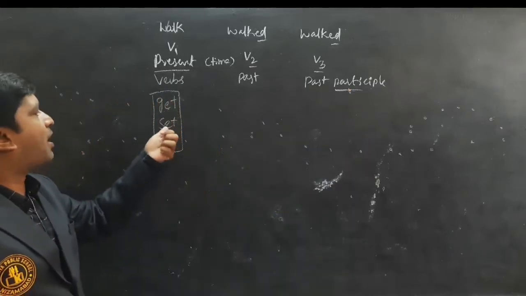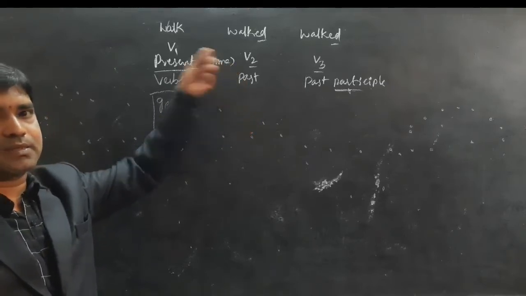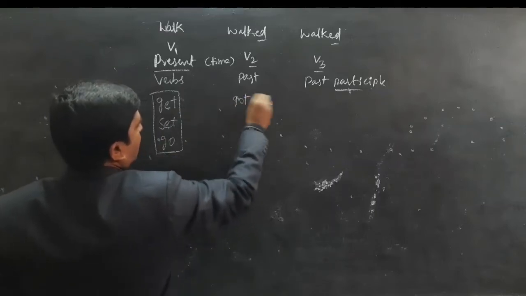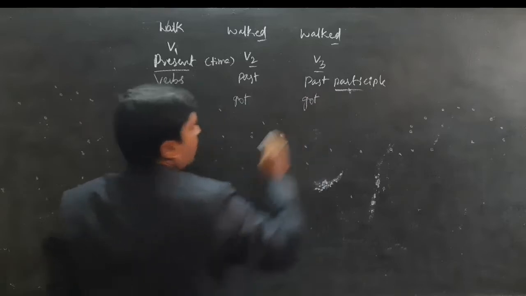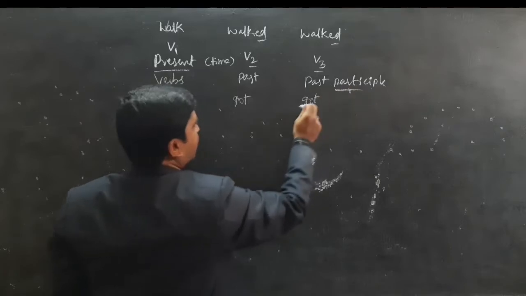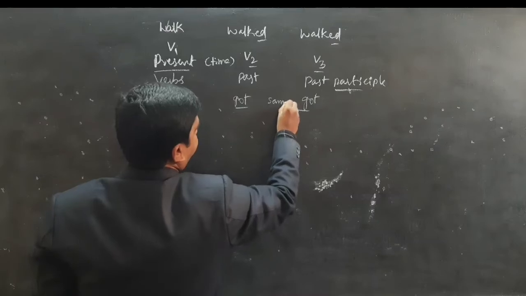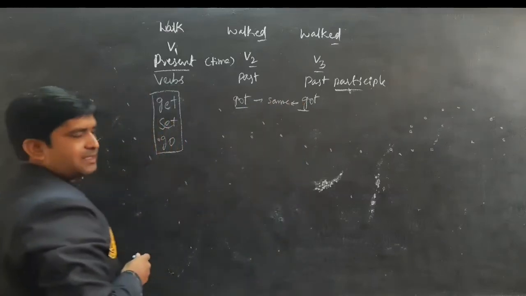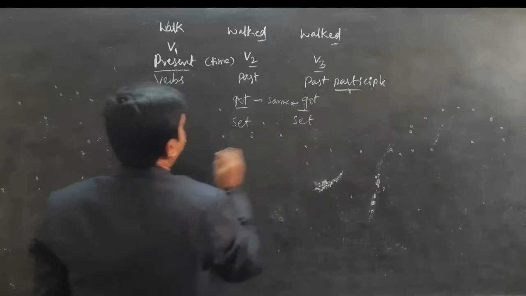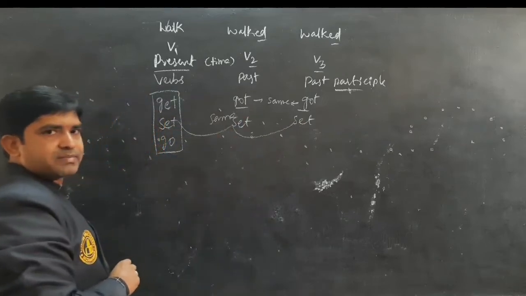Here, see, try to form the past tense and past participle for this verb. Get, got. What is the past tense for get? Got. What is the past participle for get? Got. Here two forms are the same. Here set, set, set. All the three forms are the same.